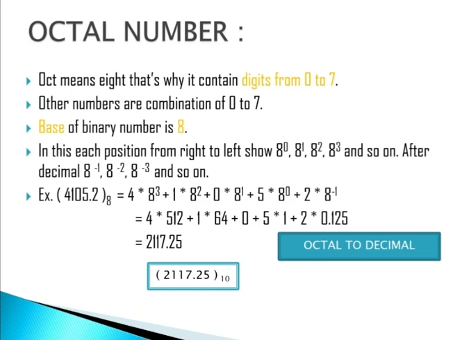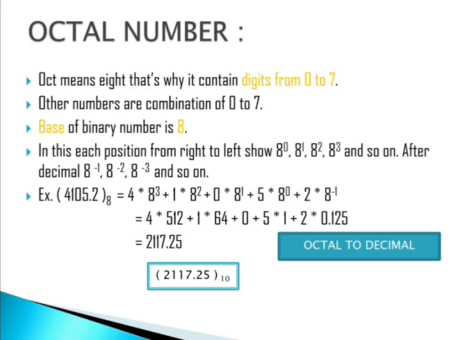Whatever we are having as octal, now I am trying to convert octal to decimal. Means these octal numbers I am going to convert into our number, that is the decimal number. Whenever we are going to convert octal into decimal, we have to use 8 to the power. In ones place 8 to the power 0, in tens place 8 to the power 1, and so on.